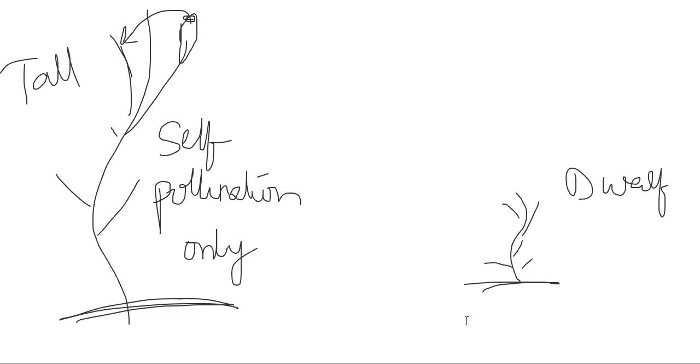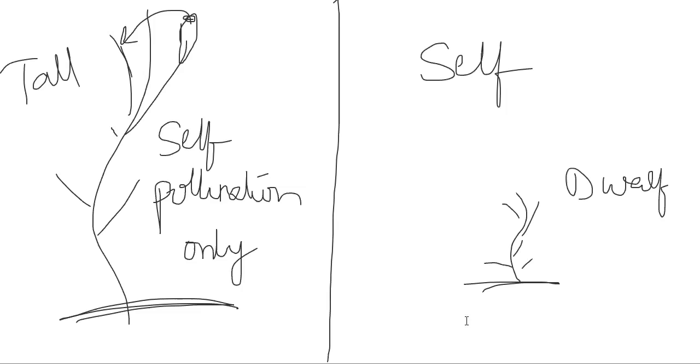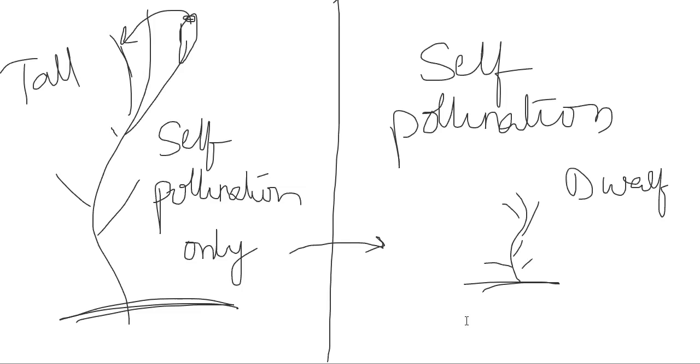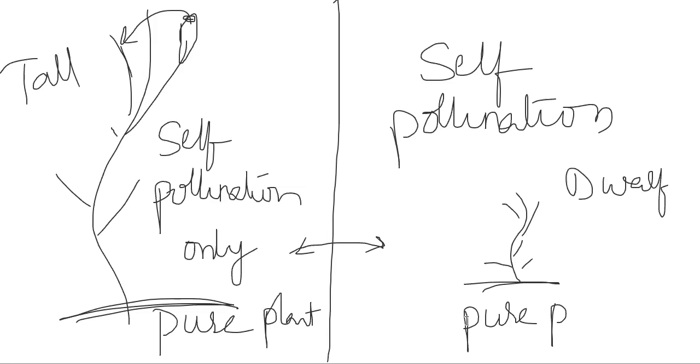Okay, so that means when they are doing self-pollination like this, before Mendel's experiments, we are talking here that both are undergoing self-pollination, both are bisexual plants. There is no crossing between the plants. Why? Because they don't go for cross-pollination. So that's why we can say this is a pure plant, not a hybrid, and this is also a pure plant. Okay, so this is the actual property before Mendel entered the garden.